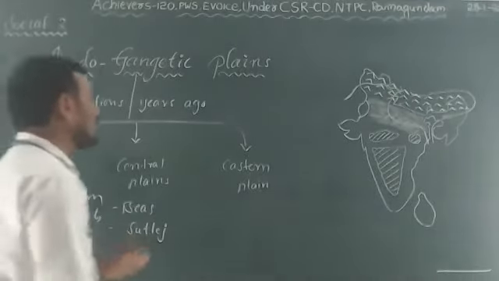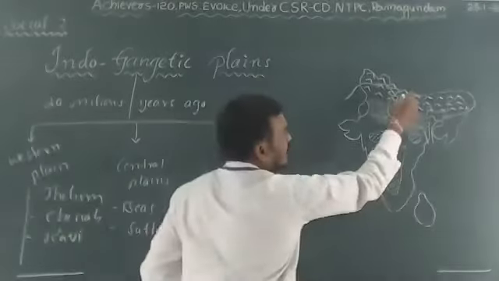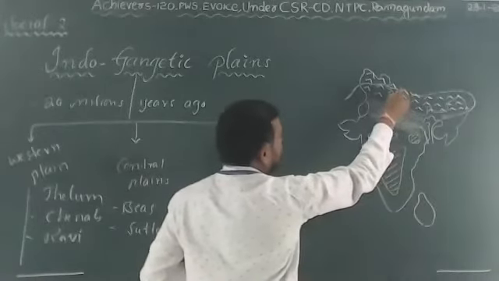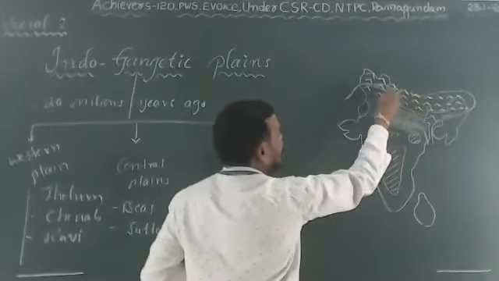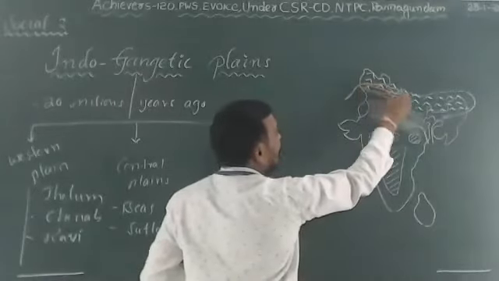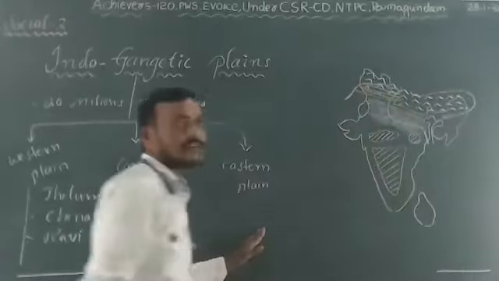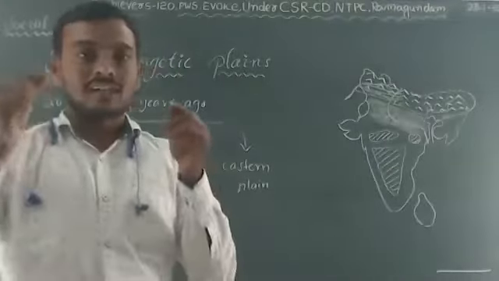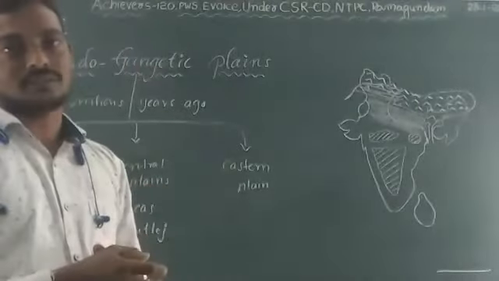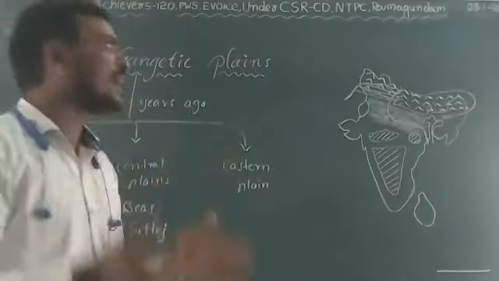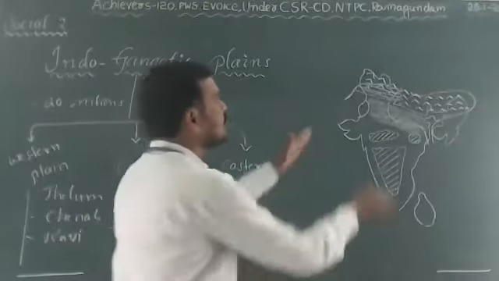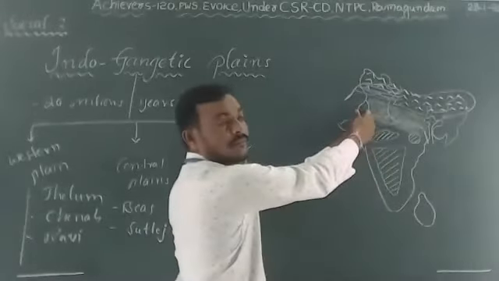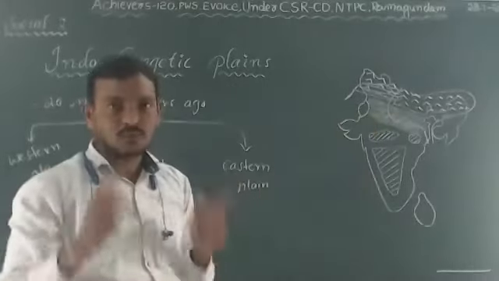These rivers emerge from the Himalayan mountains, move towards the west and join the River Indus at Mithanport in Pakistan. Mithanport is a place in Pakistan where the tributaries of the Indus join. That is why the major portion of the Indus Plains lies in Pakistan. The minor portion is in India, in the Punjab and Haryana states only.